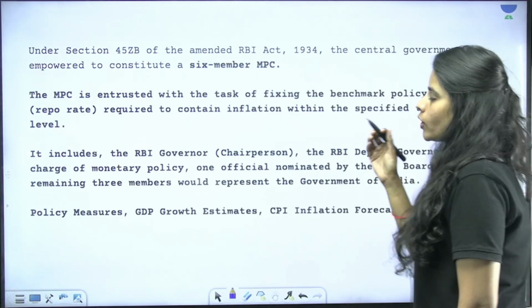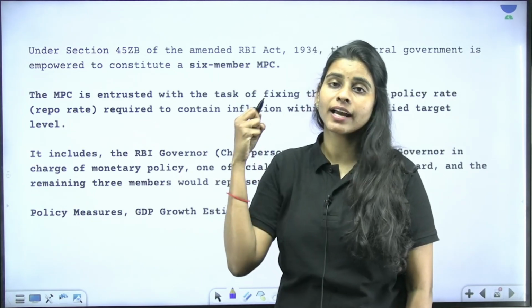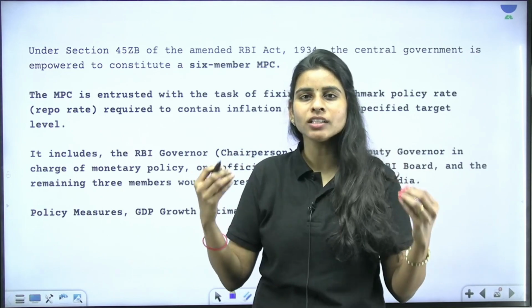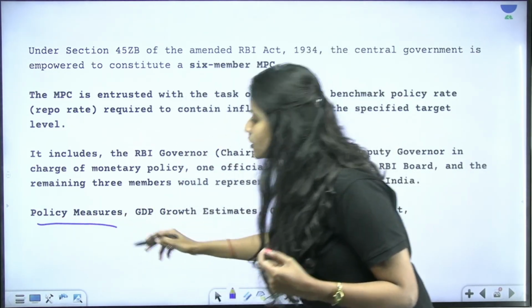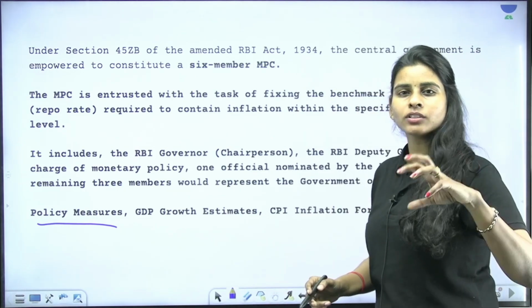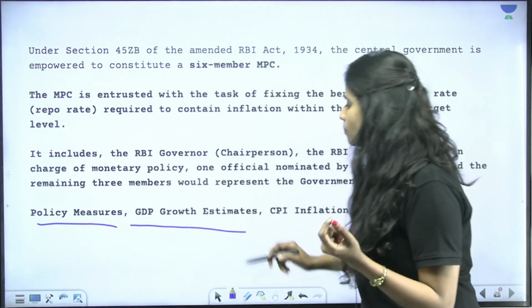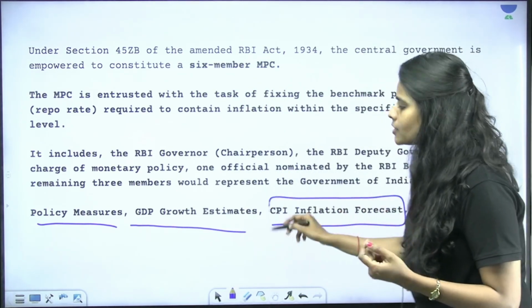See, the Monetary Policy Committee was set up to control inflation and maintain economic growth. As part of its agenda, it has many things to do. As written here, it takes the policy measures in hand, that is, deals with reducing or increasing the interest rates, and then goes with GDP estimations, growth projections, and CPI inflation forecasts, and many other things.